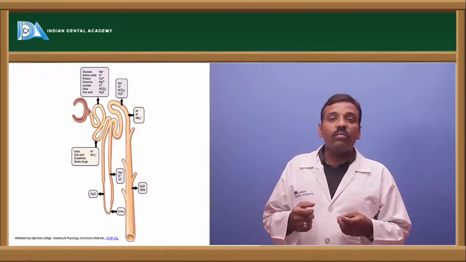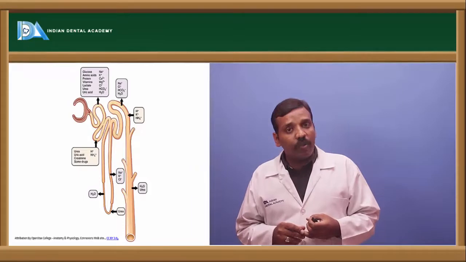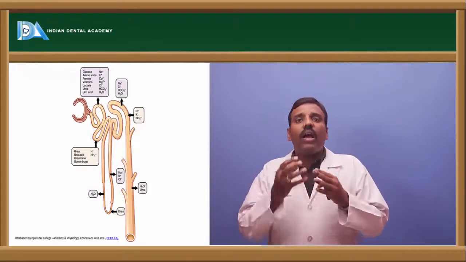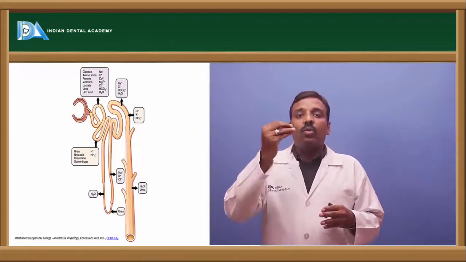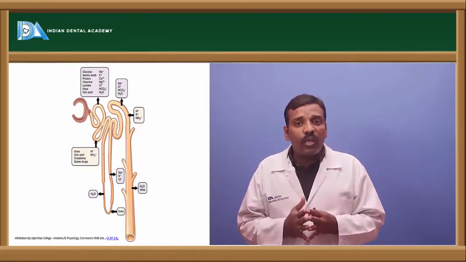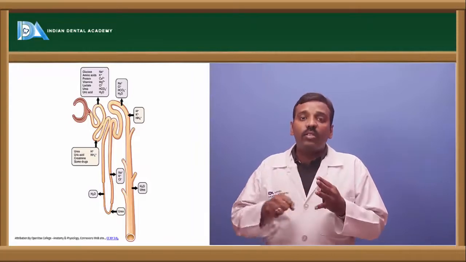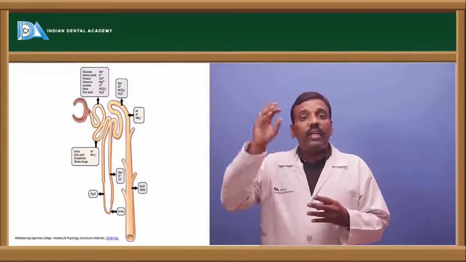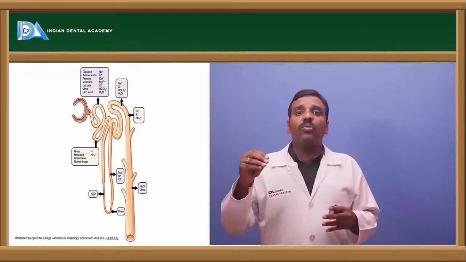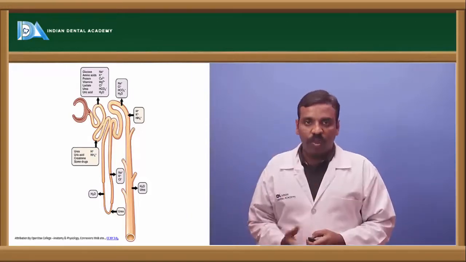Okay, so that is this process: glomerular filtration, tubular reabsorption, and tubular secretion. Glomerular filtration is the filtration of the blood, where waste substances are collected into the glomerulus and enter into the tubular portion. Tubular reabsorption means substances are reabsorbed from the tubule, and tubular secretion means substances are secreted into the tubule. Excessive substances present in the blood that are secreted into the tubular portion is called tubular secretion.